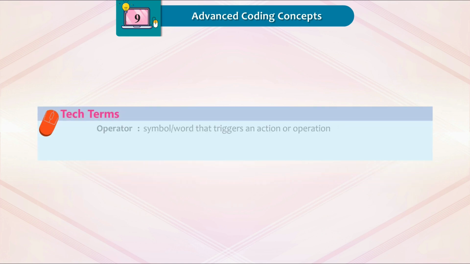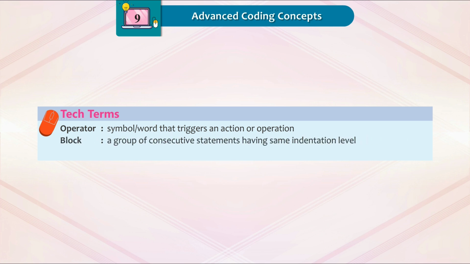Tech terms. Operator: symbol or word that triggers an action or operation. Block: a group of consecutive statements having the same indentation level. Looping: the process of repeatedly executing a block of statements.